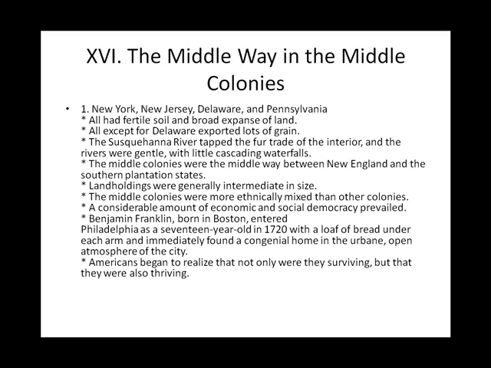1. New York, New Jersey, Delaware, and Pennsylvania all had fertile soil and a broad expanse of land. All except for Delaware exported lots of grain. The Susquehanna River tapped the fur trade of the interior, and the rivers were gentle, with little cascading waterfalls. The Middle Colonies were the middle way between New England and the southern plantation states.